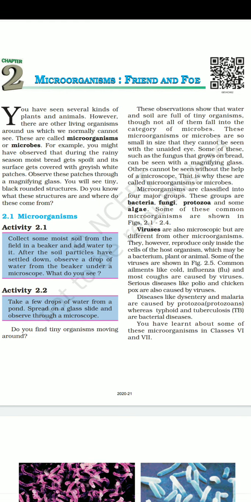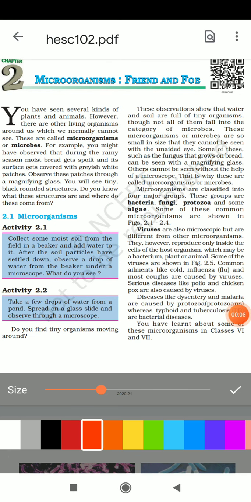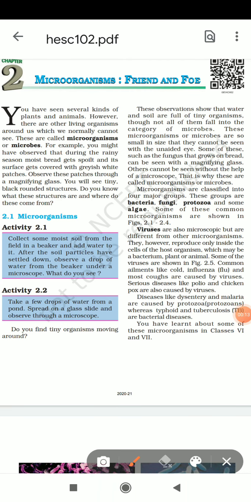This was chapter 2, in which we discuss the chapter Microorganisms: Friend and Foe. What is the Hindi meaning of microorganism? It is called सूक्ष्म जीव. Friend means mitra, dost, and foe means shatru, dushman. So let's start this chapter and discuss it line by line, the topics, and watch carefully.